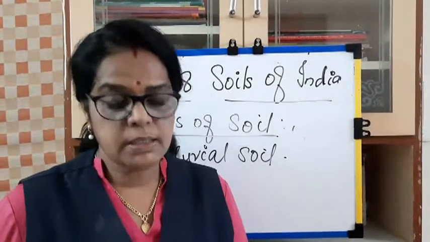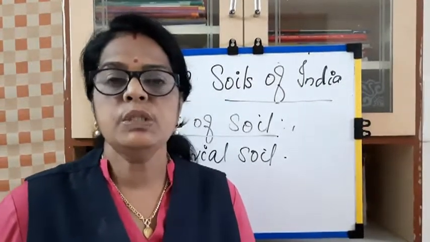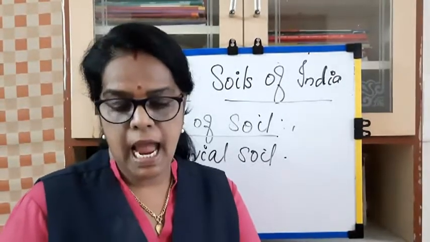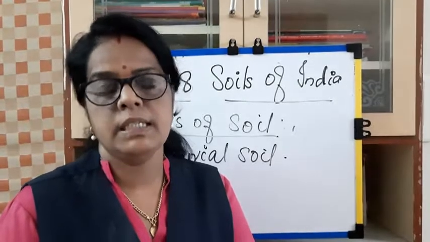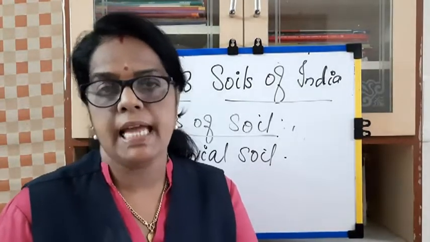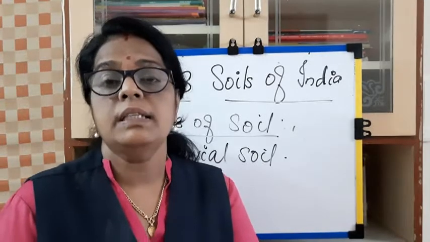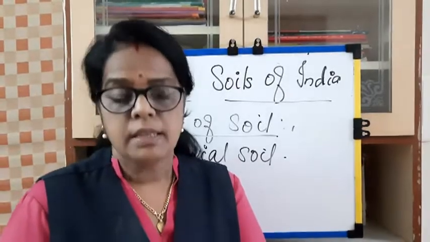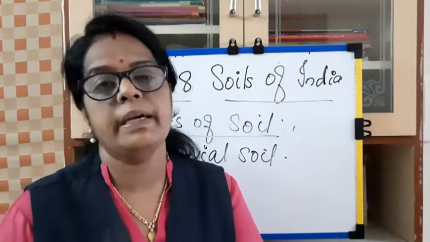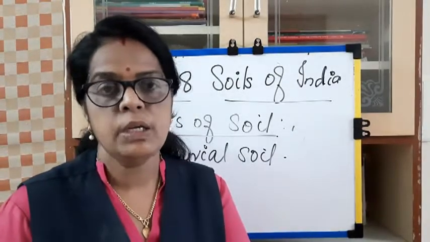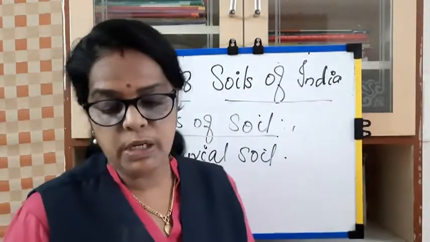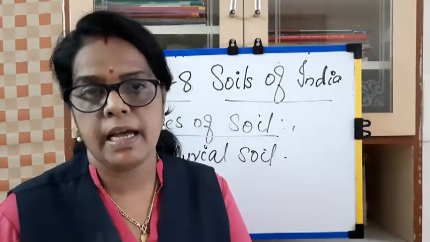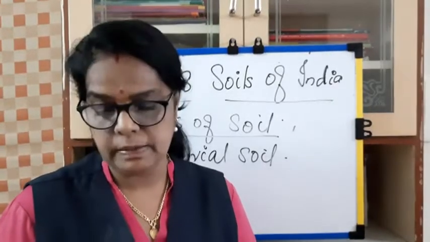What is meant by alluvial soil? This soil is formed due to the deposition of silt and sand brought down by the river. This deposition of soil is called alluvial soil. So what is alluvial soil? Alluvial soil is formed due to the deposition of silt and sand brought down by the rivers.